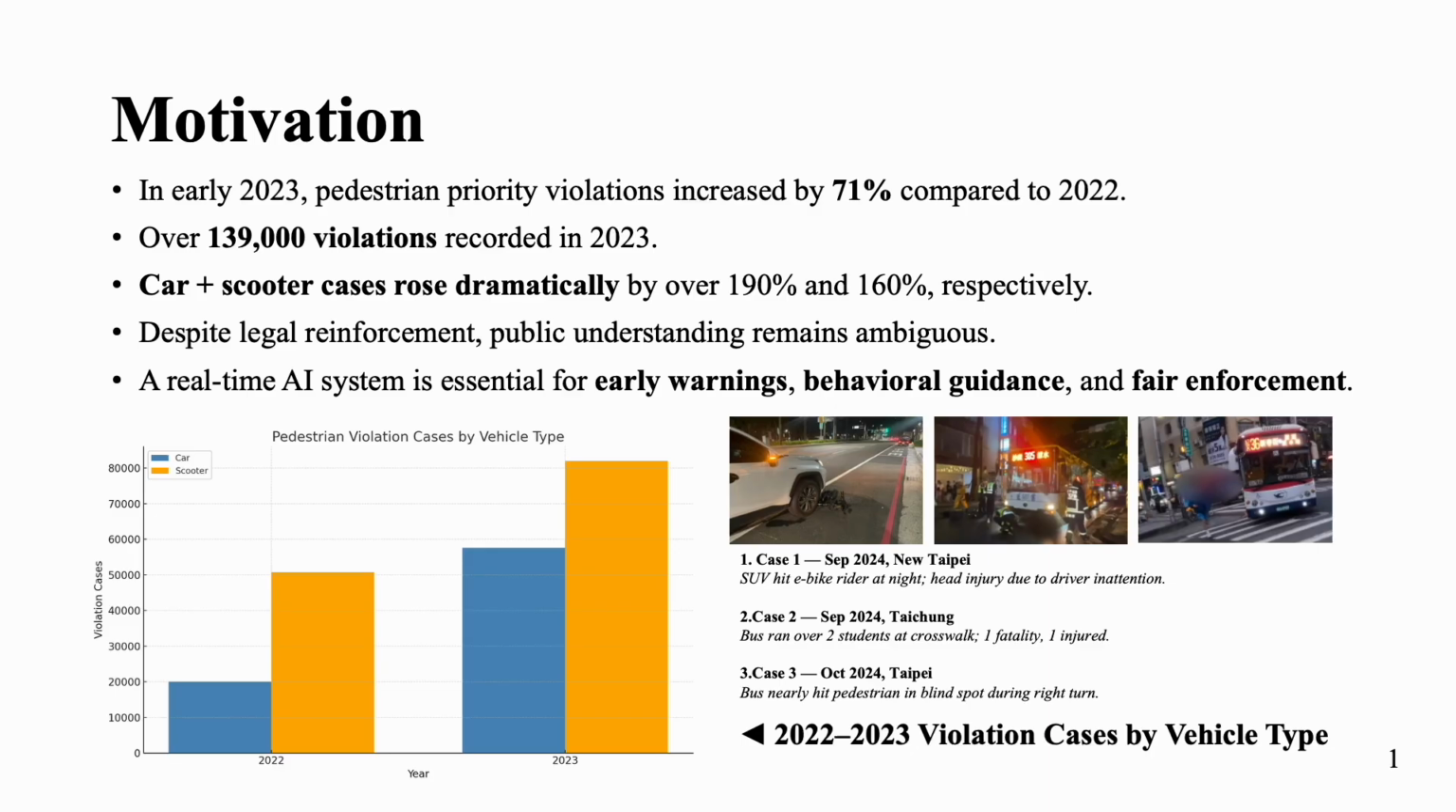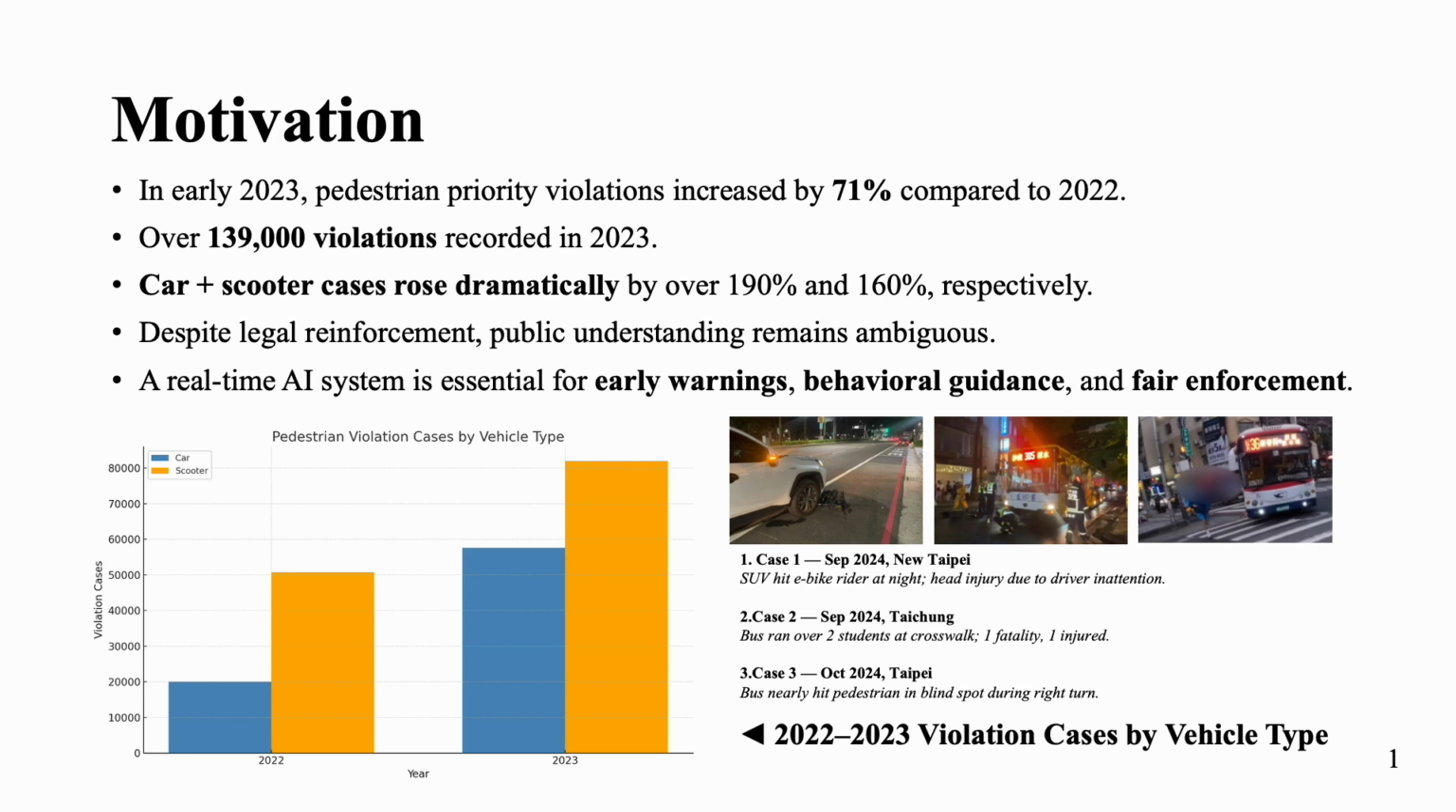In early 2023, Taiwan experienced a sharp increase in pedestrian priority violations, with over 13,000 cases recorded in just 2 months. That's a 71% jump compared to the same period the year before. By the end of 2023, according to the National Police Agency, the total number of violations had exceeded 139,000. This includes more than 57,000 from cars and over 81,000 from scooters.